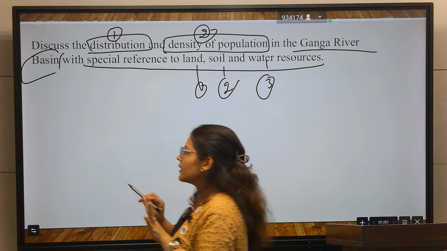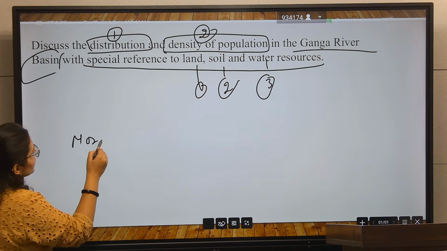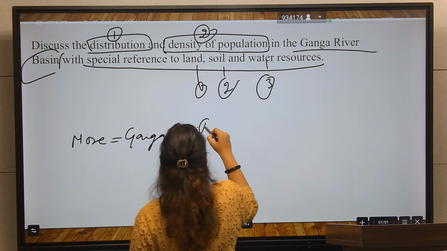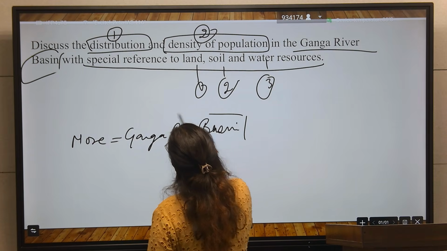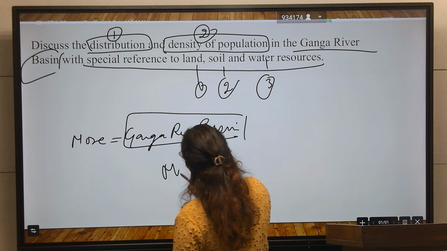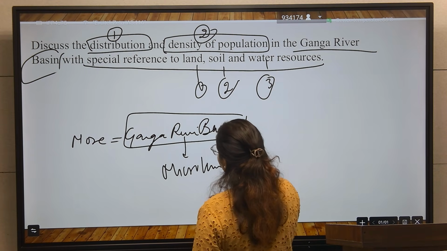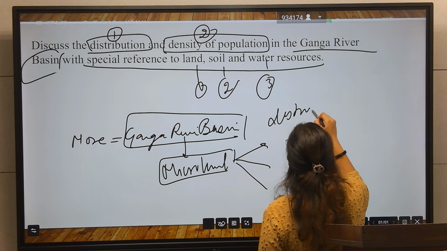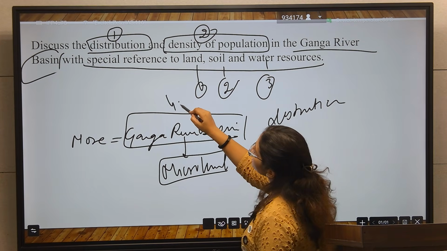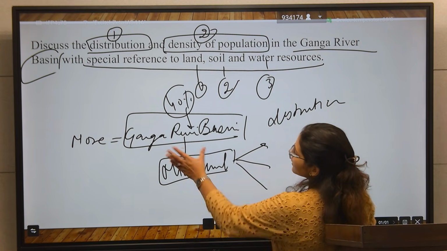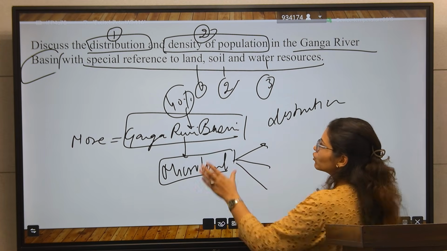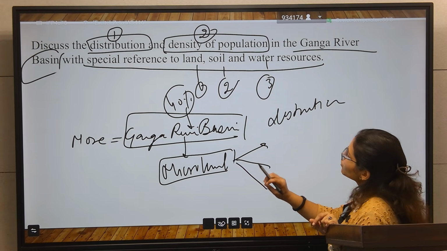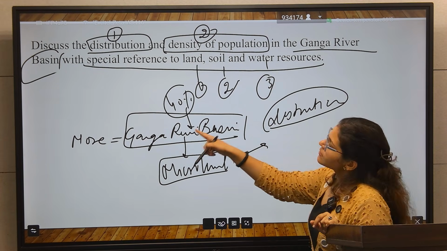You know in general that more people are living in this Ganga river basin, but here you will talk about the micro level, and talk about the distribution of this population. If 40% of people live in this Ganga river basin, then you have to split it into micro level. Here you will write about the distribution in this Ganga river basin.